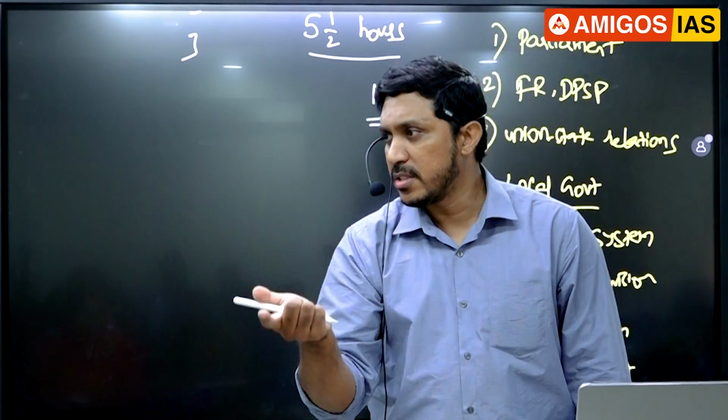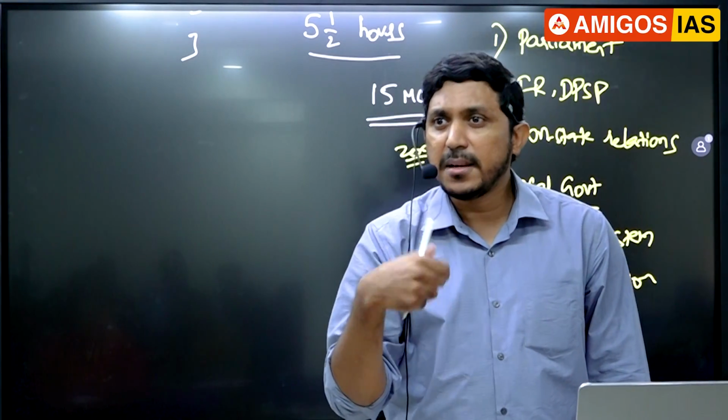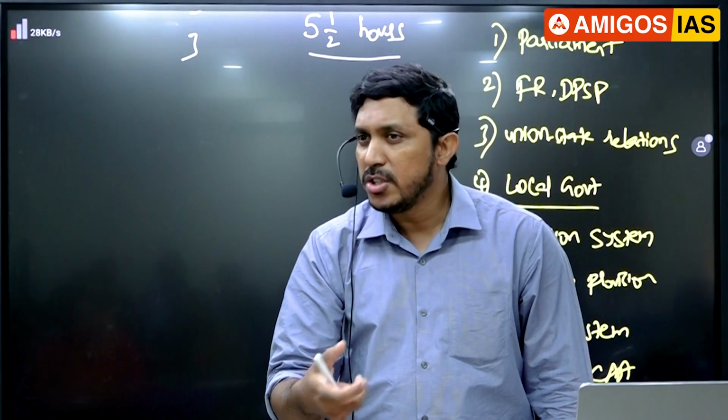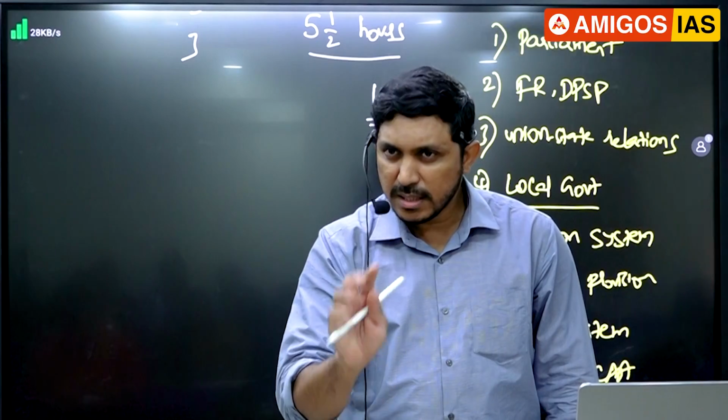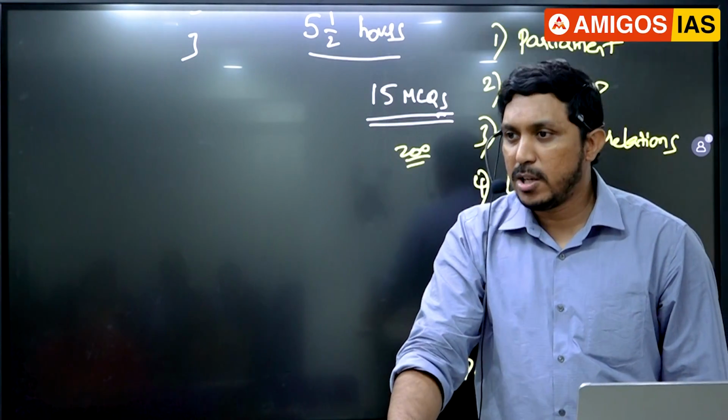Cognizable, non-cognizable offences, compoundable, non-compoundable. Bail, Arvind Kejriwal got interim bail. So bail, what is interim bail, what is anticipatory bail, general bail? All these can be asked in the exam because we are seeing 1-2 questions coming from these kind of areas.